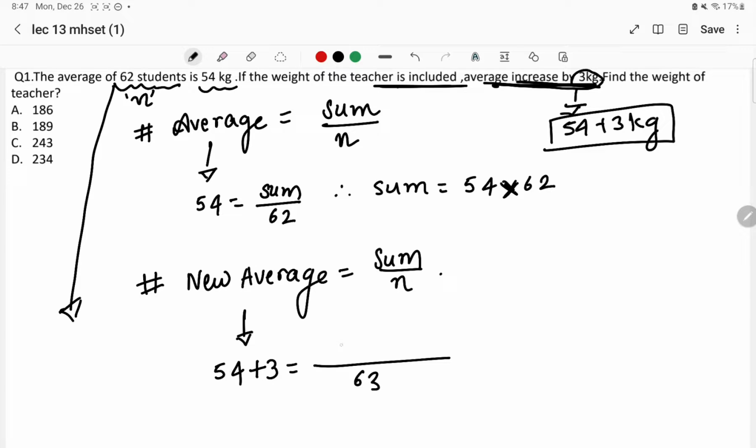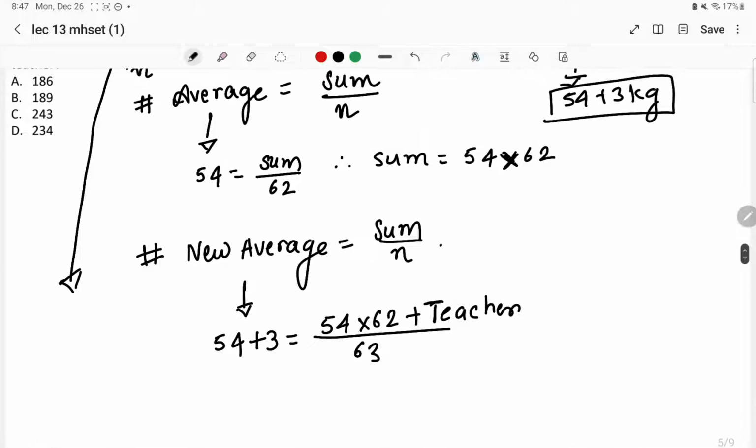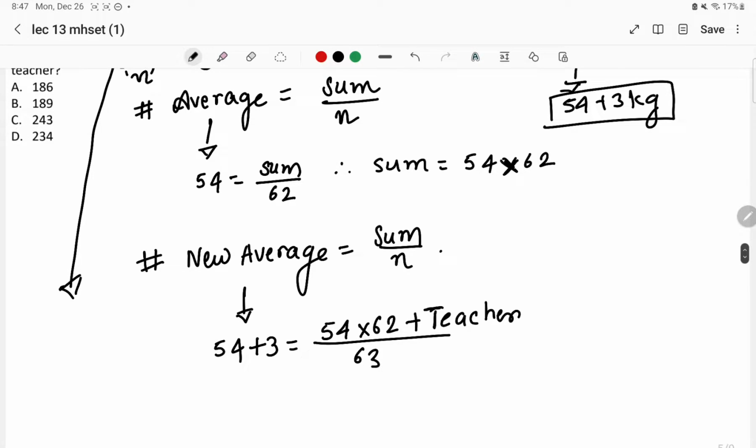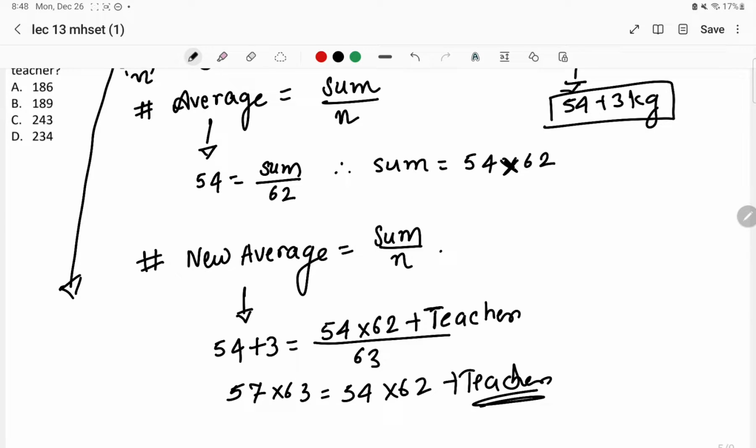Now we know the old sum, 54 into 62. Something has been added, right? That is, the teacher's weight has been added over here, and this has led to the increase in the average as well as the total number of the people over there. Okay, so here what is going to be the answer? 57 into 63 equals 54 into 62 plus teacher. We can simply calculate the teacher's weight by doing all this multiplication.